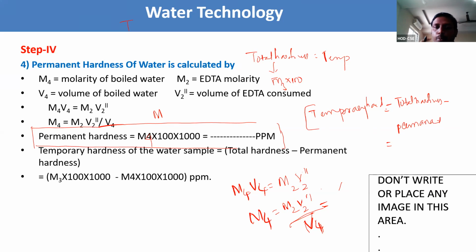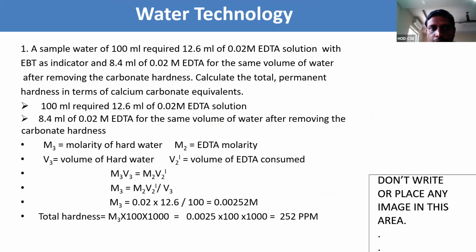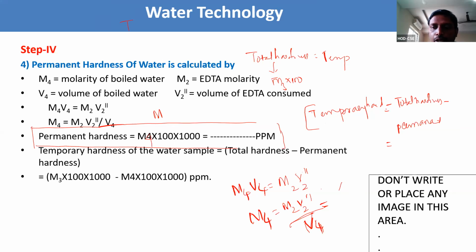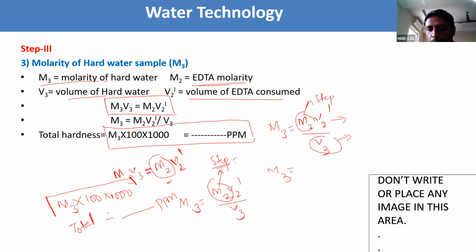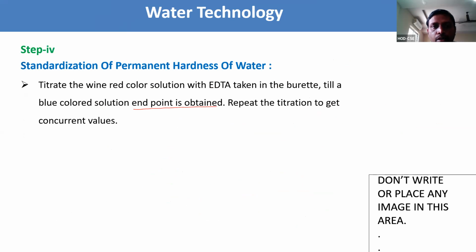Here M2 is the EDTA molarity, that is from step 2. The molarity we got in step 2 is the EDTA molarity. V2 double dash is the volume of EDTA consumed, and V4 is the volume of boiled water. This is the experiment to determine how much hardness is present in a given sample of water by the EDTA method. Ethylene diamine tetraacetic acid is a complex structure.